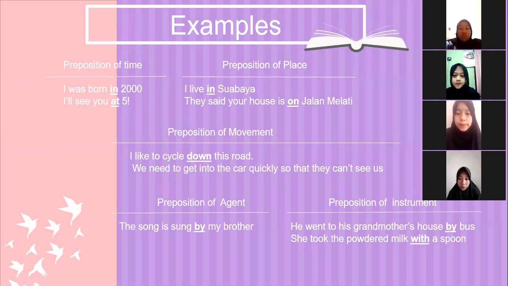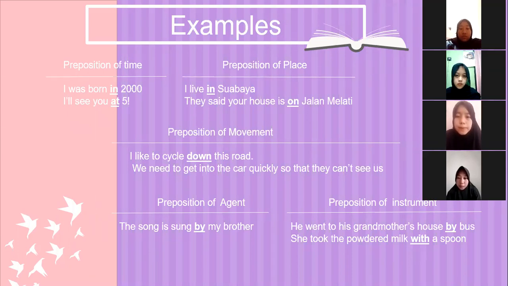For the next, preposition of agent. The example is: the song is sung by my brother. The preposition of agent is by. For preposition of instrument: he went to his grandmother's house by bus.